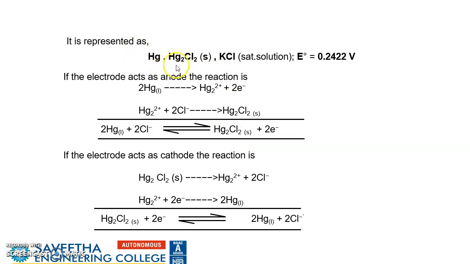And the calomel electrode is represented like this: mercury, mercurous chloride, then KCl saturated solution. The electrode potential produced here is 0.2422 volts. Since it is a reference electrode, it can act either as an anode or as a cathode. If it is acting as anode, there will be loss of electrons. If it is acting as cathode, gaining of electrons. Just the reverse reaction will take place.